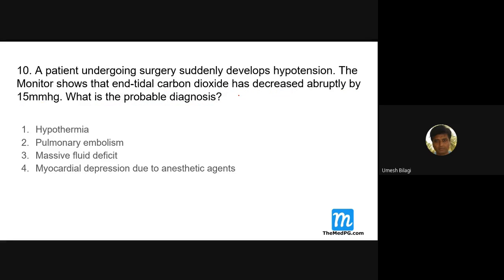These are all the questions which appeared. They may appear a bit difficult. Anyway, try to answer that. Sir, massive pulmonary embolism. Massive pulmonary embolism. So why should carbon dioxide come down?